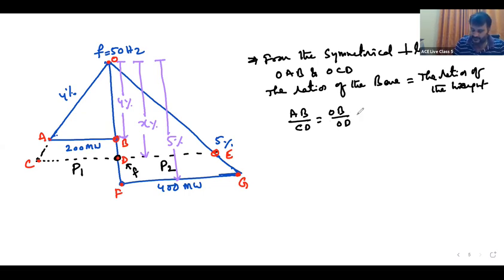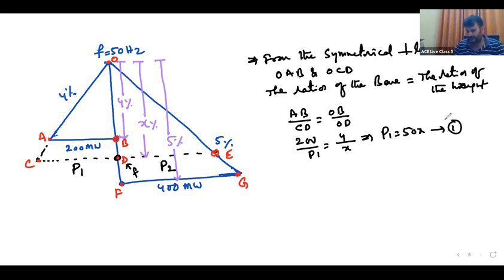So from this, AB is equal to 200, CD is equal to P1, OB is equal to 4%, and OD is equal to X percentage. X we don't know, we need to find out. Therefore, P1 is equal to 50X. This is equation number 1.